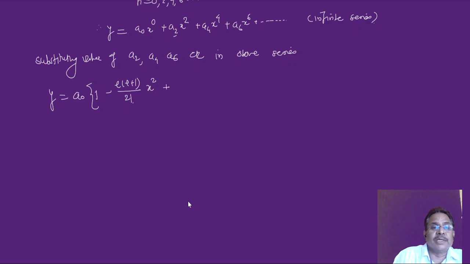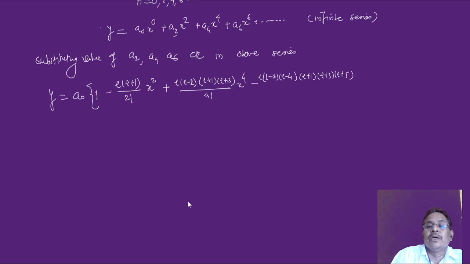Then the next term comes plus, it is l into (l minus 2), this is the even term. Then it is (l plus 1) into (l plus 3) upon 4 factorial into x raised to 4. Now this time minus l into (l minus 2) into (l minus 4) into (l plus 1) into (l plus 3) into (l plus 5) upon 6 factorial into x raised to 6, and so on.